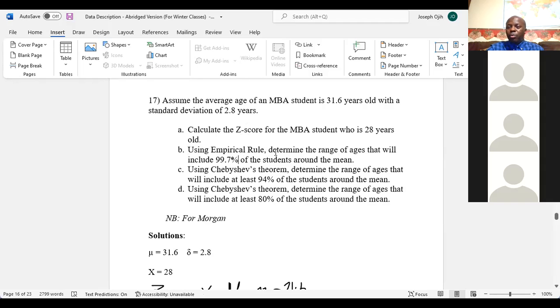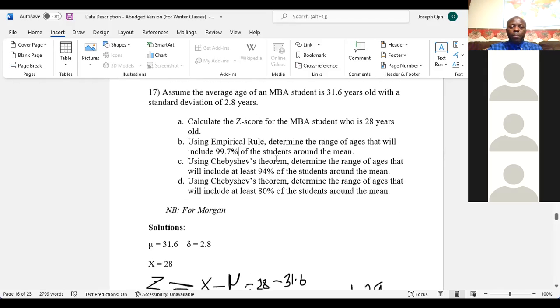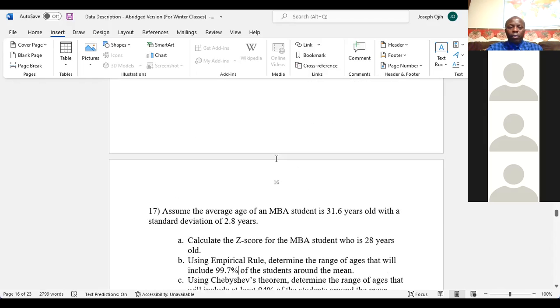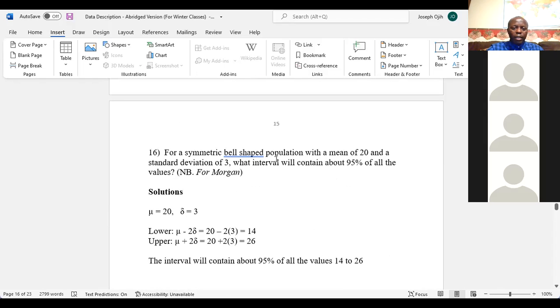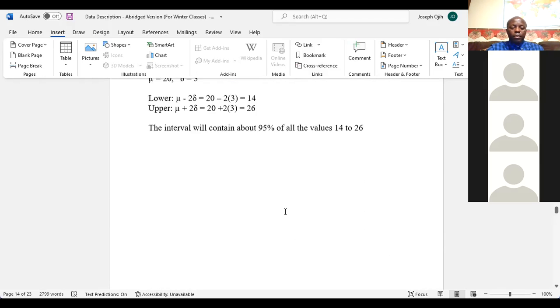The empirical rule can only be used for symmetric distributions, but Chebyshev can be used for any. Now look at the one we did before that. It says a symmetric bell-shaped distribution, so you automatically know that you're going to use the empirical rule. Okay? Yeah, I got you.